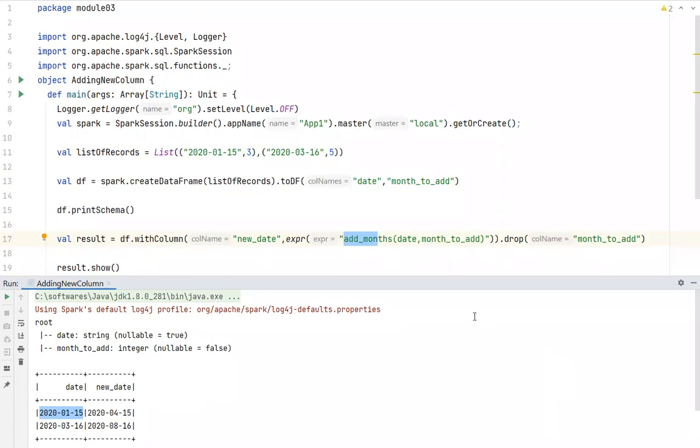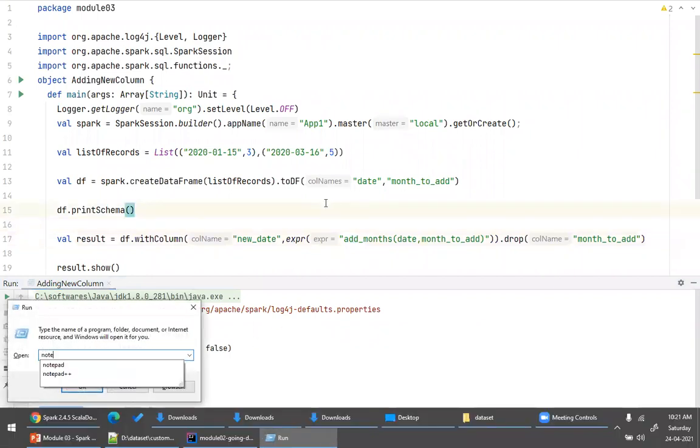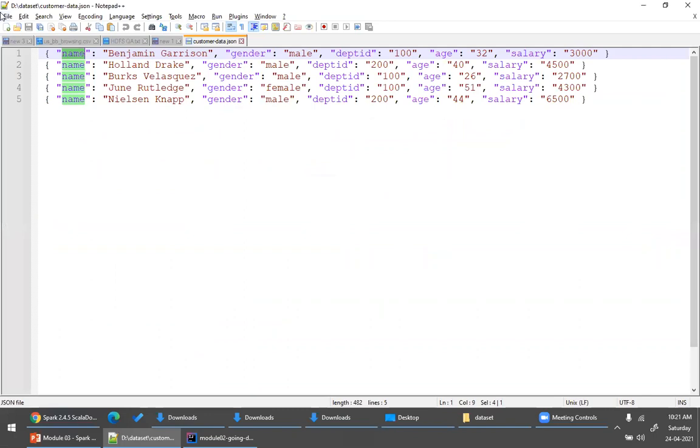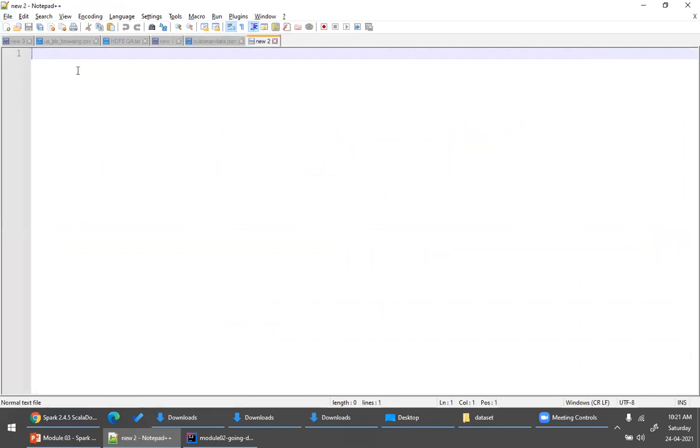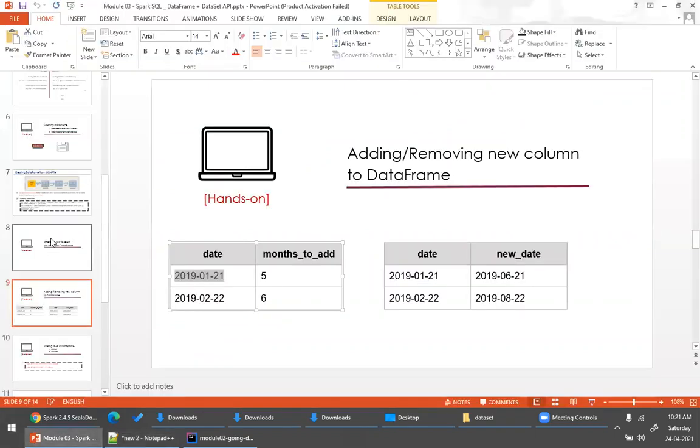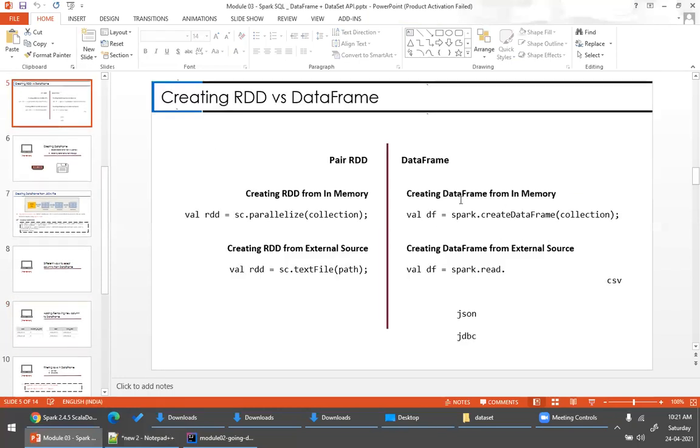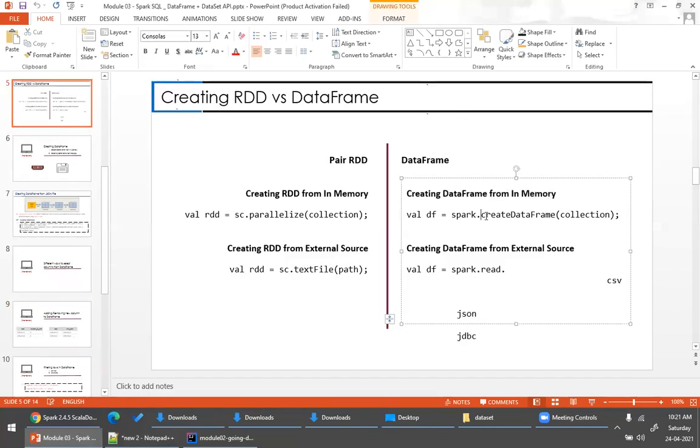I think let's get into something a little complex, but let's do a little recap of what we have done till now, so that we can proceed further. Now, for example, I want only Mehboob to answer. We created a data frame, right? How do you create a data frame from memory? From memory, spark.createDataFrame. Correct? So that is the first thing I explained, right? If you want to create a data frame from memory, createDataFrame.